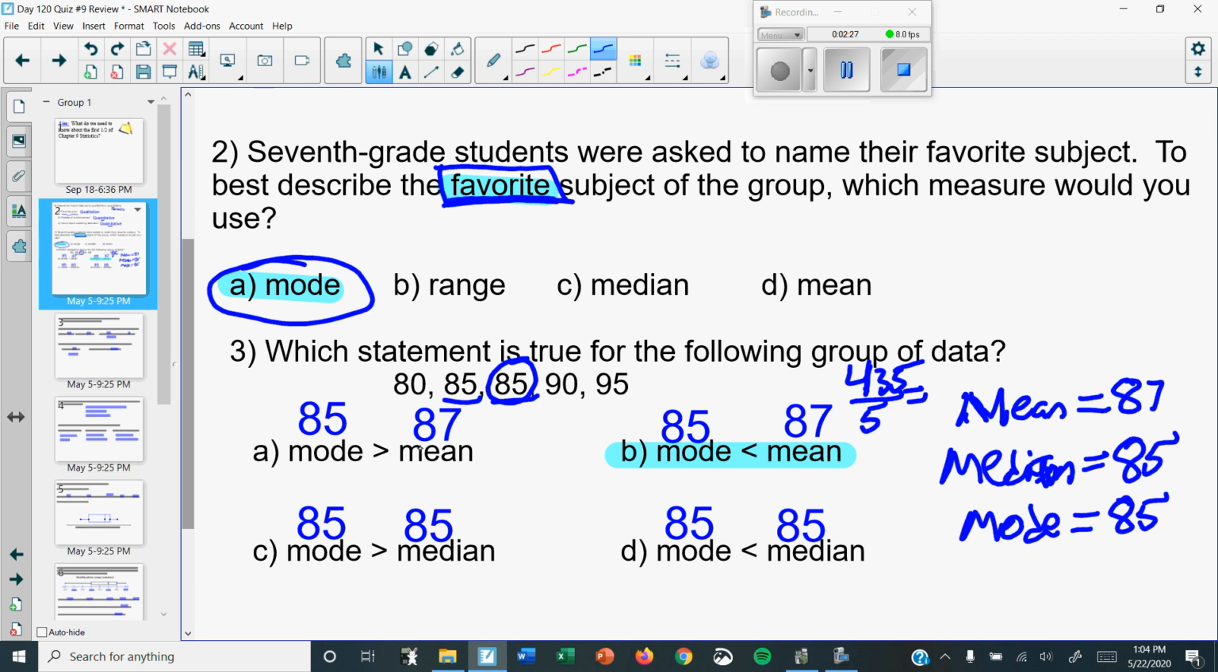It really helps. So now you just got to ask yourself, is 85 bigger than 87? No. Is 85 less than 87? Yes. Is 85 bigger than 85? No. Is 85 less than 85? No. And again, it helps because you put the words on top.